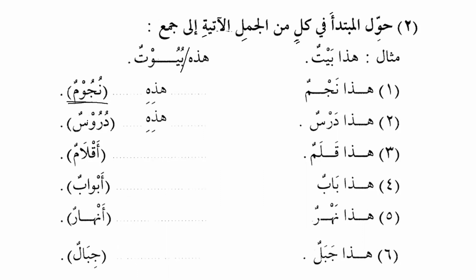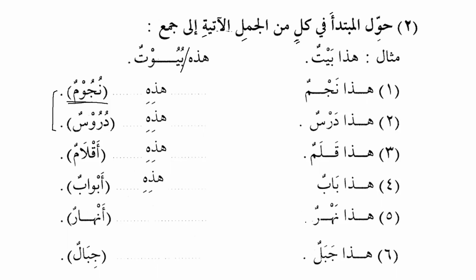And also look at the pattern. The pattern is fu'ulun: nujumun, durusun. So these two patterns are the same. You know the patterns of Jam al-Mukassar, the broken plural. We know that the broken plural has lots of patterns, so you need to focus on the patterns as well. هذا قلم, this is a pen, and هذه أقلام, these are pens. هذا باب, this is a door, and هذه أبواب, these are doors.